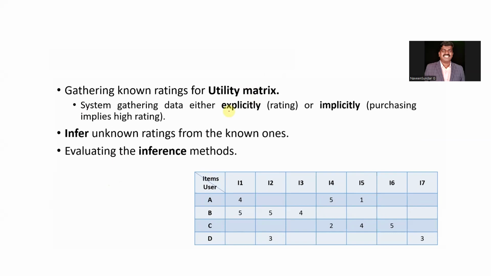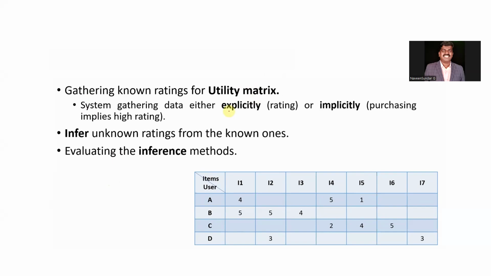As I told you, this is the customer side, and the other side is all the items. So the system gathers information, explicitly or implicitly, based upon the rating or purchasing. Likewise, it is giving the rating. As I told you, the user simply liked, or simply watched, or went for a purchase, or went for the rating. Or likewise, when we go to the next level, according to that, the value which is given.